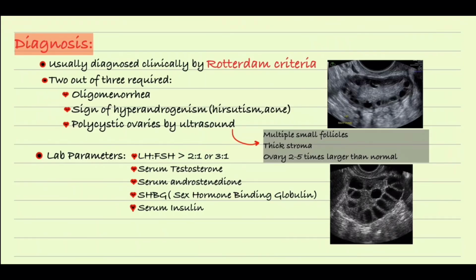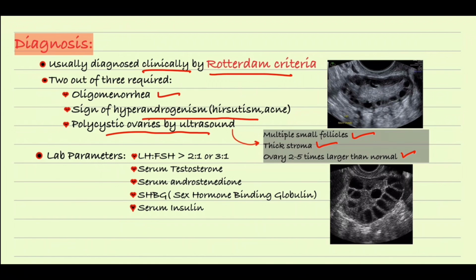We diagnose PCOS usually clinically by the Rotterdam criteria, in which we require 2 out of 3 things: oligomenorrhea, signs of hyperandrogenism like hirsutism or acne, or polycystic ovaries by ultrasound, in which you can see multiple follicular cysts or thick stroma. Thick stroma is the one responsible for hyperandrogenism, and the ovary will be 2 to 5 times larger than normal.